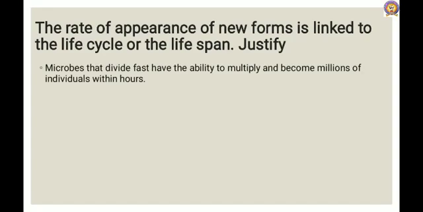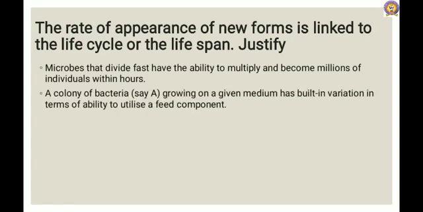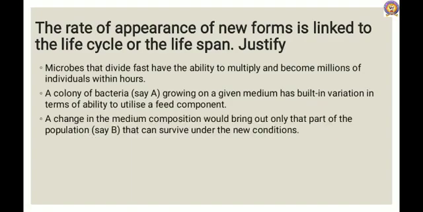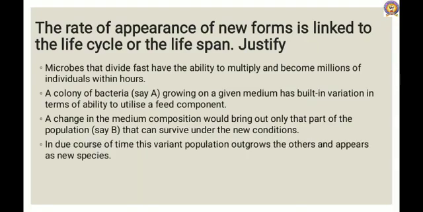A colony of bacteria, say A, growing on a given medium, has a built-in variation in terms of ability to utilize a food component. The change in the medium composition would bring out only that part of the population, say B, that can survive under the new conditions. In due course of time, this variant population outgrows the others and appears as a new species.